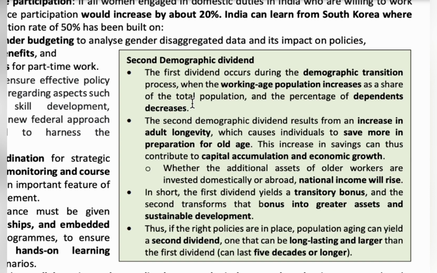So it is also an asset. Saving money is also an asset for a country, so the country can rise economically. By both the first and the second demographic dividend, the country has high chances to rise economically. But tapping the human resources efficiently is more important to generate money. So this is about the demographic dividend.